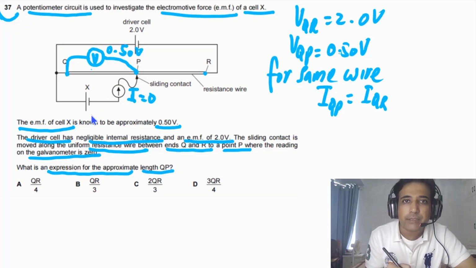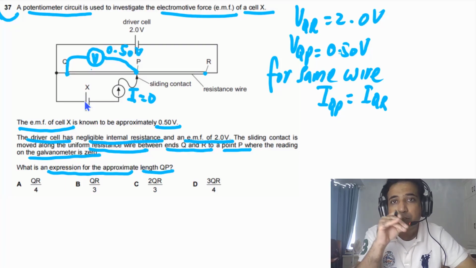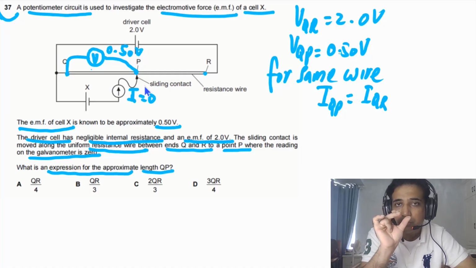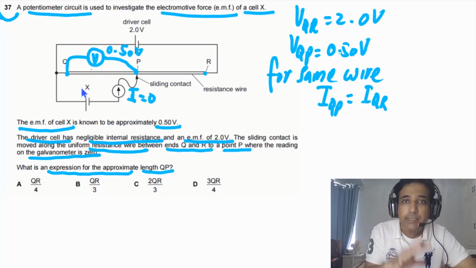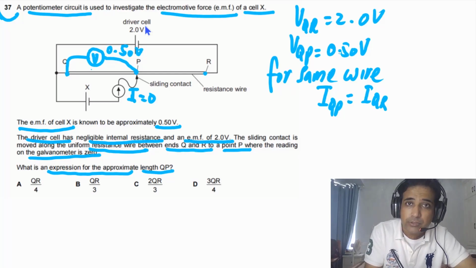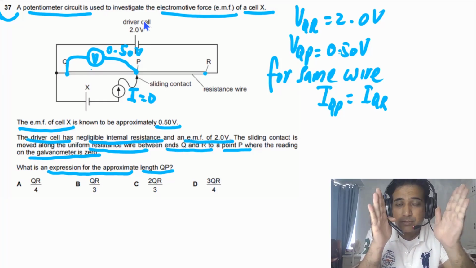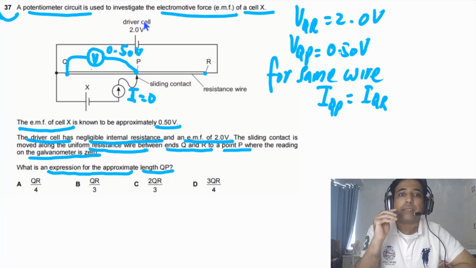Also, before I answer this question, you need to understand the internal resistance of the test cell. It doesn't matter whether it has internal resistance or no internal resistance, because when the current is 0, the voltage lost across the internal resistance will be equal to 0. So the internal resistance of this cell doesn't matter. But the internal resistance of the driver cell matters. If the driver cell has internal resistance, you have to take the terminal potential difference across the driver cell. So that's a very important point.